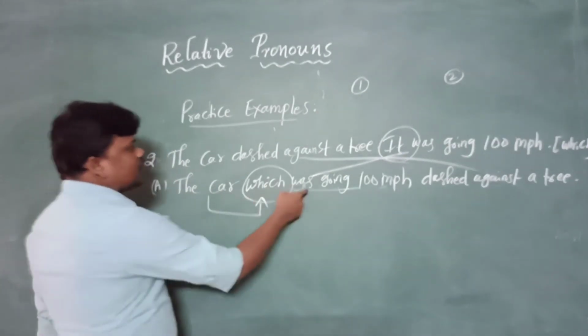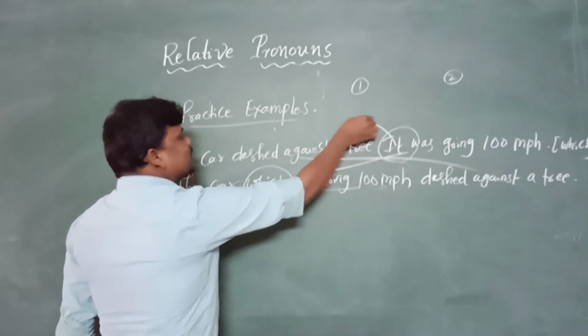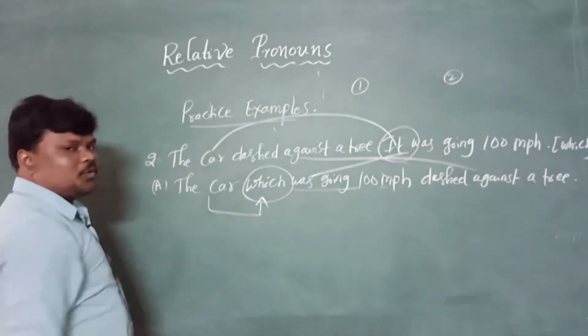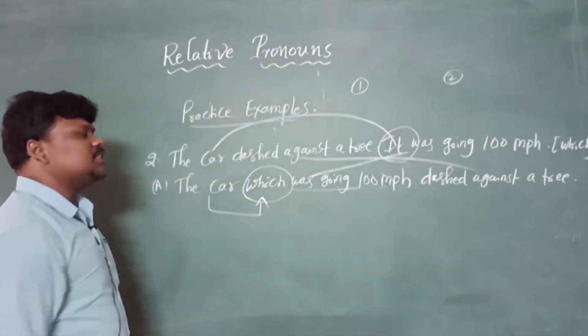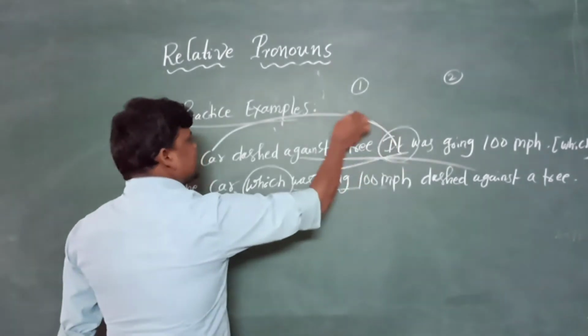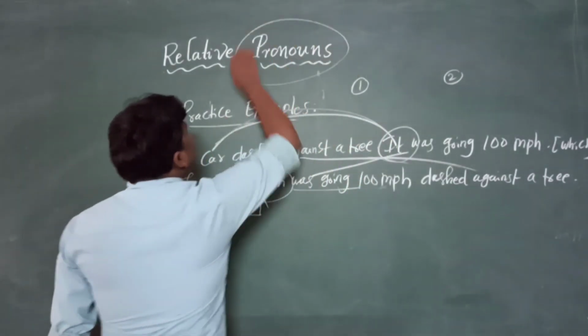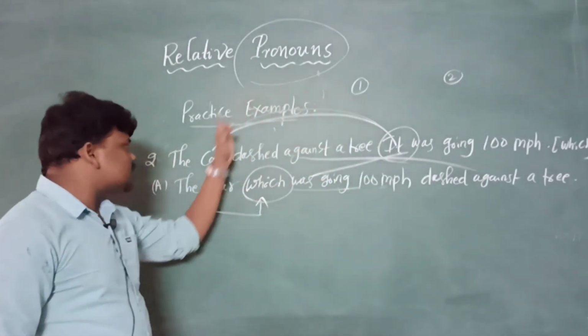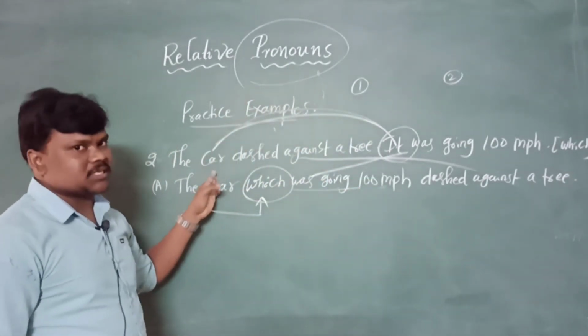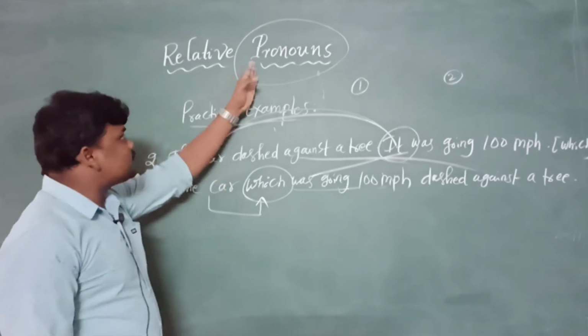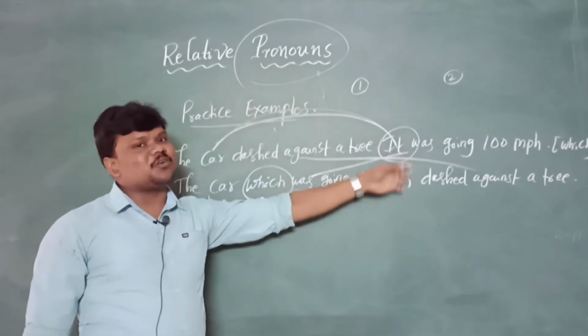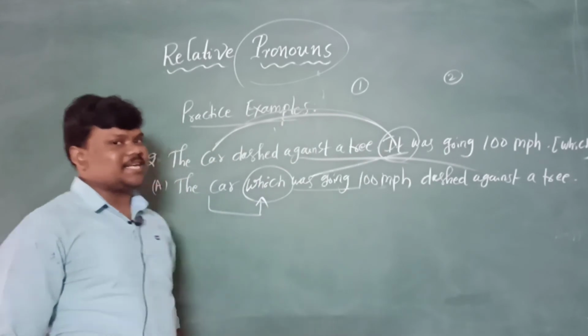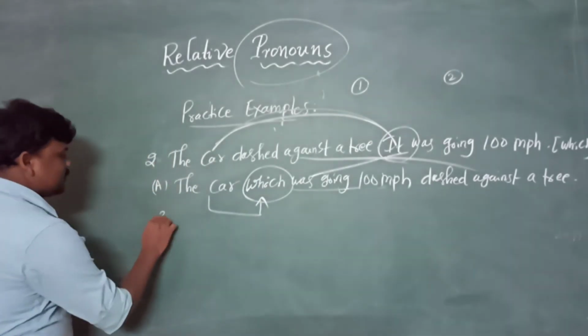The car which was this, it is very close to the noun which is called car. That's why this topic is called a relative pronoun. A relative pronoun is a pronoun which is related to the subject. But see, as per the topic, we are reviewing the same pronoun in the lesson. Right? Let's get into the third example.